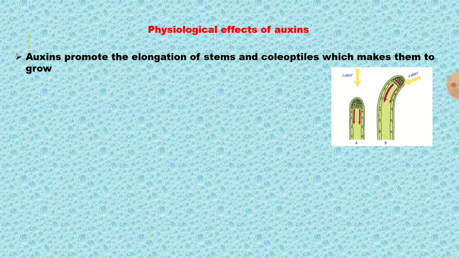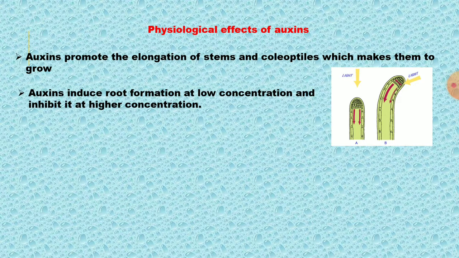When the sunlight falls directly on the tip of the coleoptile, the plant grows straight. When the sunlight comes from the right side, the plant bends right. The plant bends to the side where the sunlight is coming from.